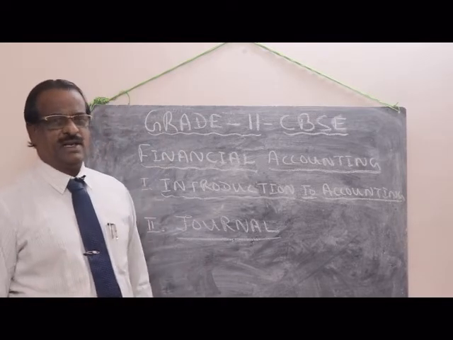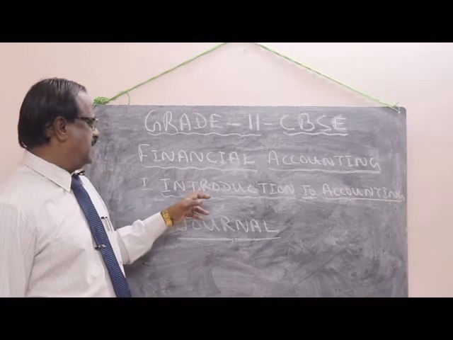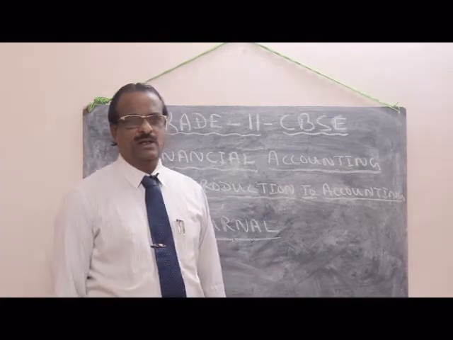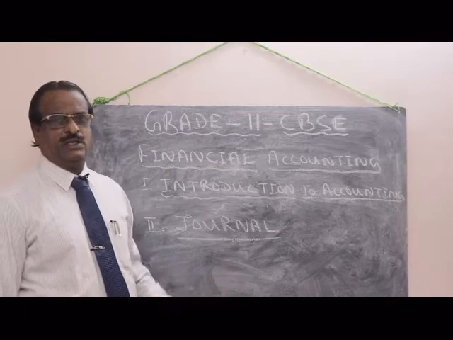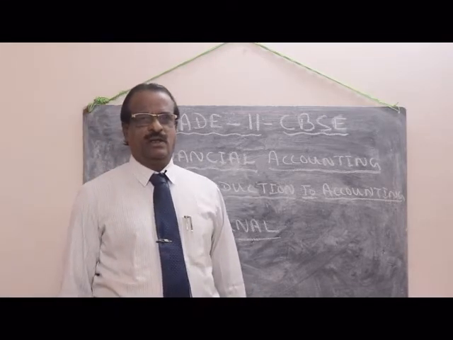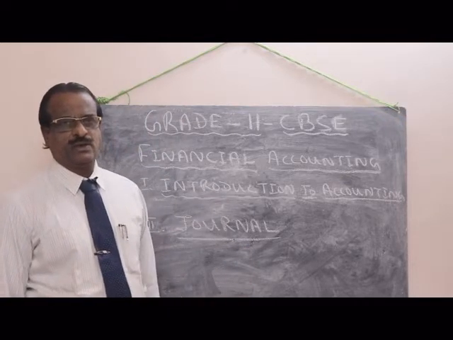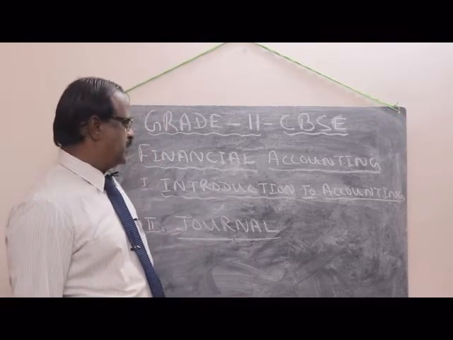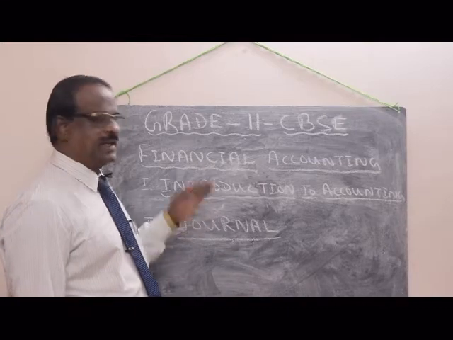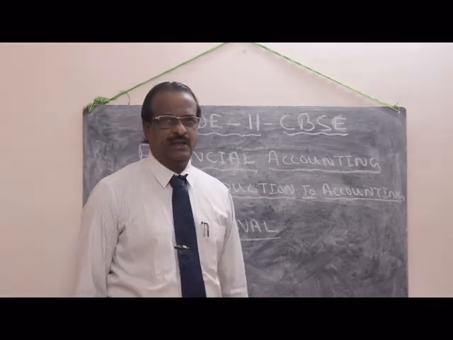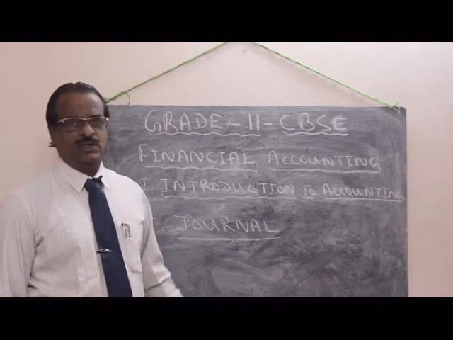Last class we had also seen part of the introduction to accounting, and in the chapter on journal we had learned the introduction of journal. Today I am going to continue another part in introduction to accounting and also journal.